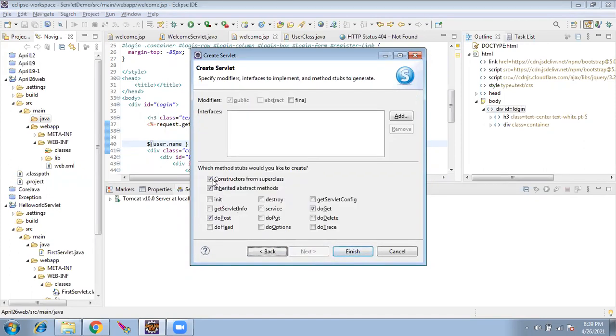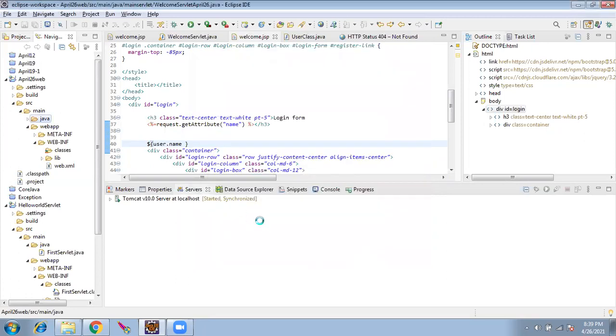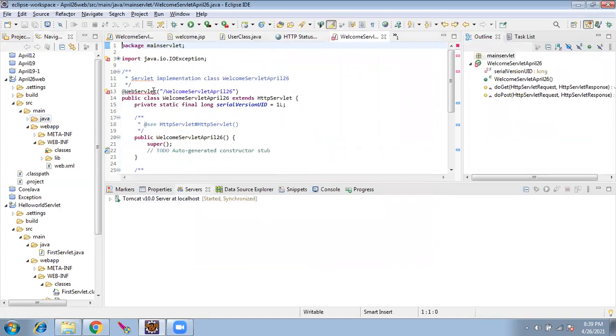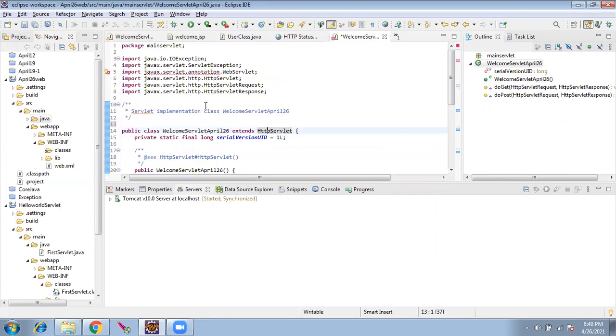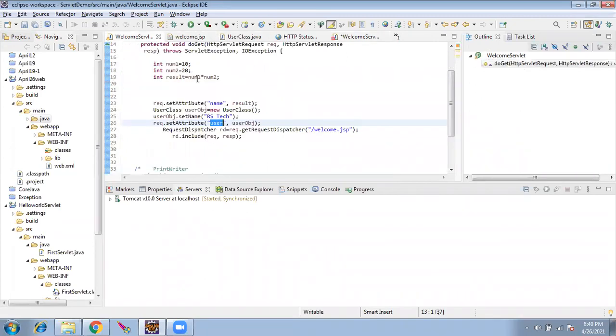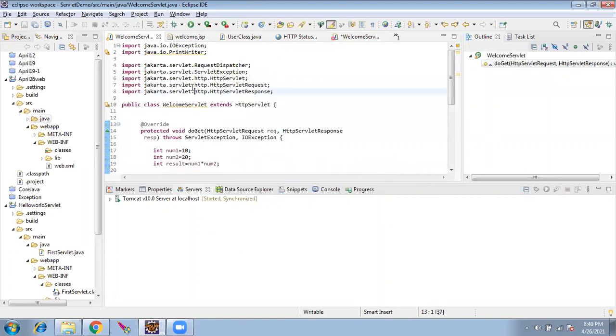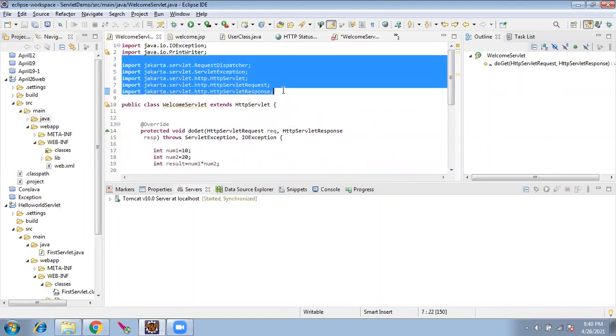Next, you leave everything as it is. Those are all servlet lifecycle. We'll come later. So once this is done, okay, I'll delete this. Everything is automatically created. So here, instead of extending HTTP servlet, I will be extending the Jakarta servlet. That is the jar I used. So Jakarta servlet, all these things I will.